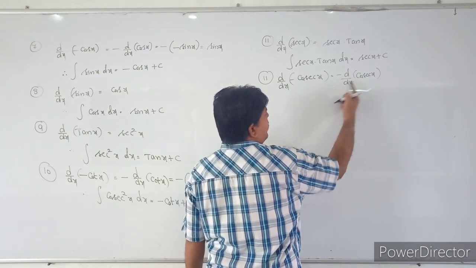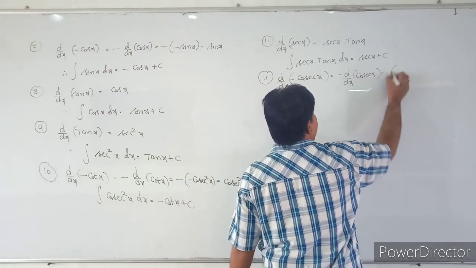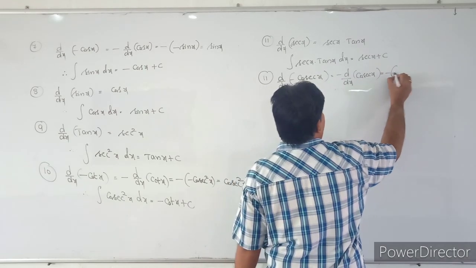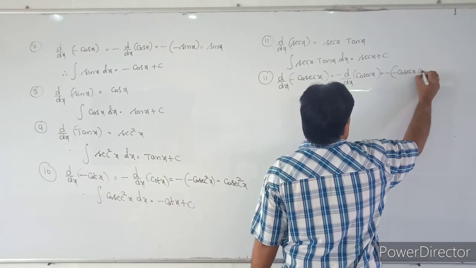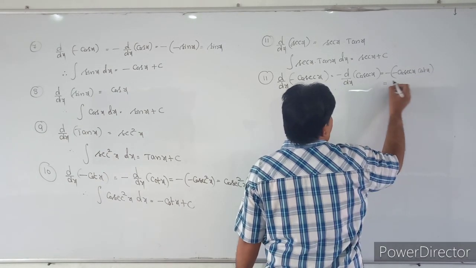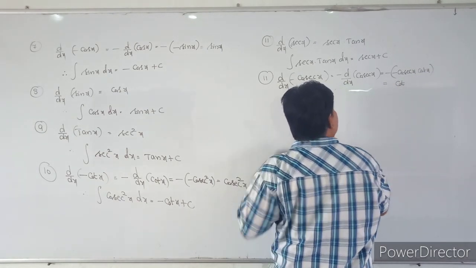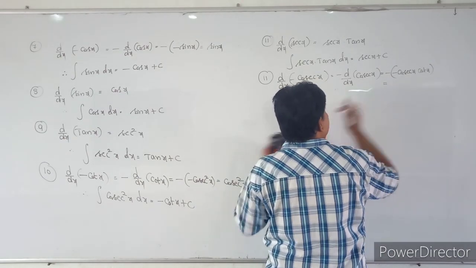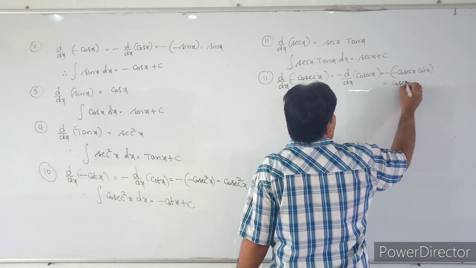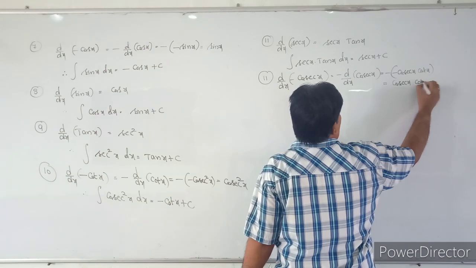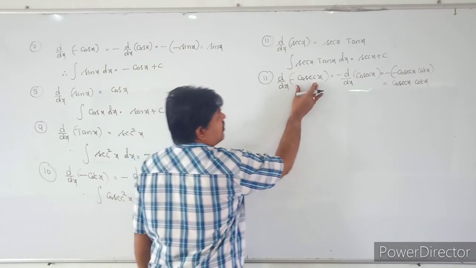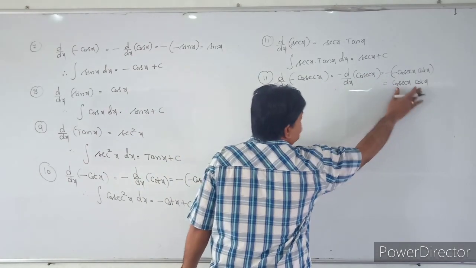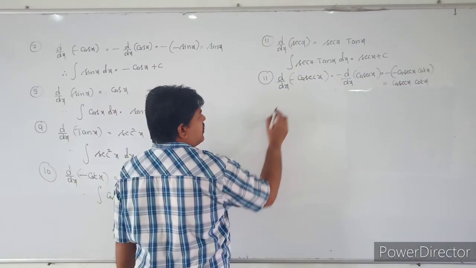So minus derivative of cosecant x is equal to minus of cosecant x derivative, which is minus cosecant x into cot x. So minus of minus will become plus cosecant x into cot x. So the derivative of this function is this one. So the integral of this function will become minus cosecant x.